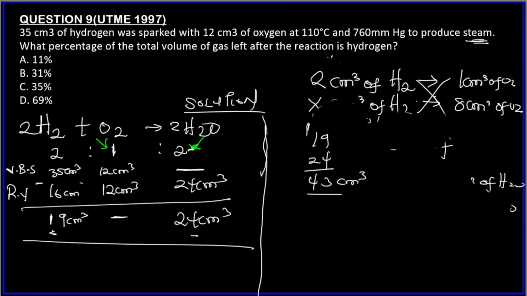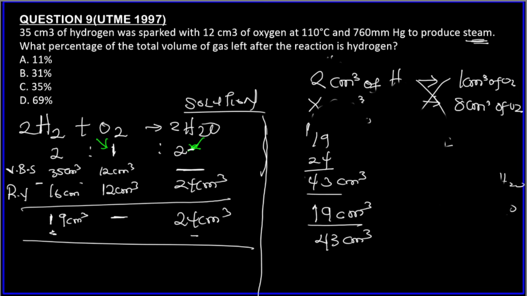But now if you look at the question, it says what percentage of the volume of gas left after reaction is hydrogen. Remember, 19 centimeter cube of hydrogen was remaining. So we are going to say 19 centimeter cube divided by the total volume of the residual gases remaining, times 100. So this is the percentage of hydrogen gas that is remaining out of the total volume of gas remaining.